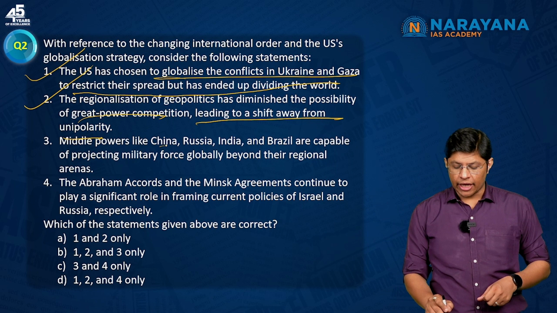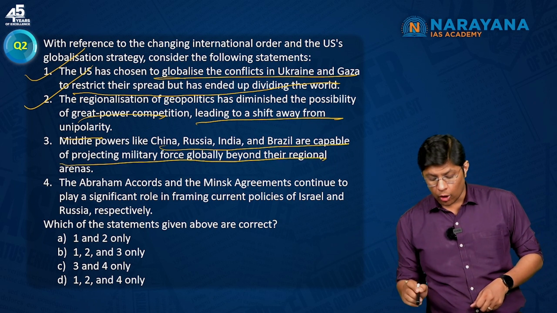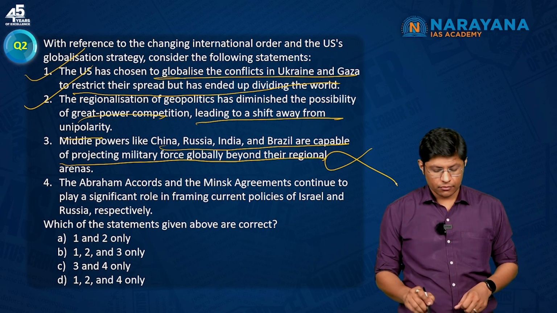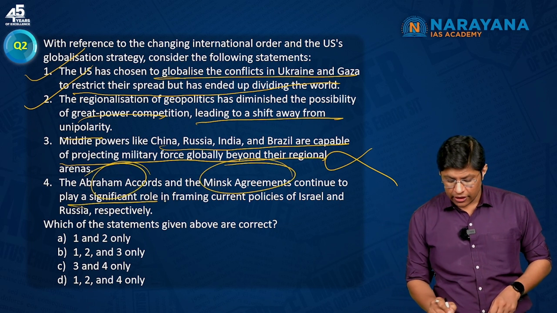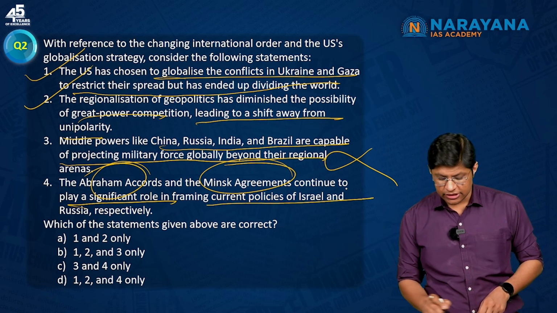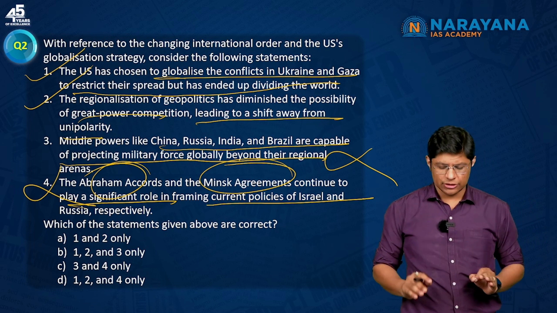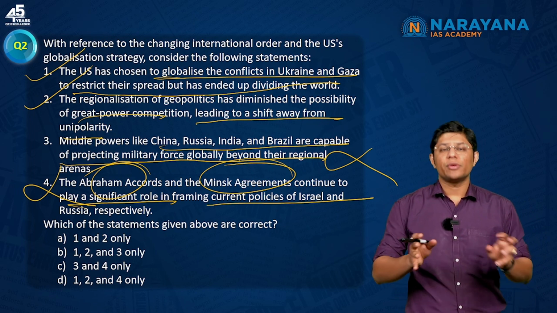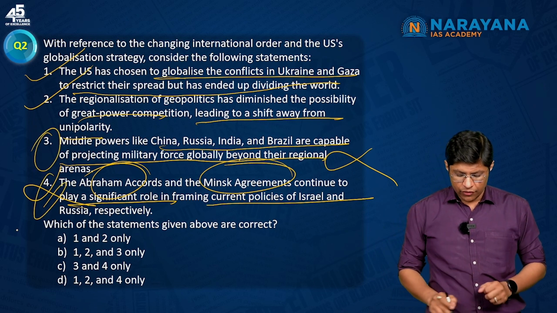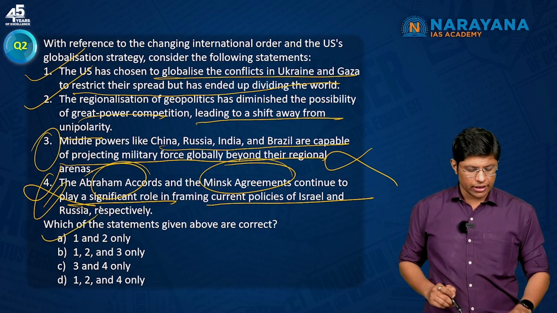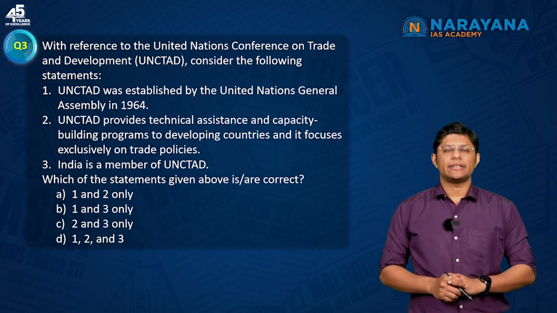Middle powers like China, Russia, India, Brazil are capable of projecting military force globally beyond. No, this is incorrect. The Abraham Accord and the Minsk agreements continue to play a significant role in framing current policies. This is incorrect. So, we have discussed each of these points in the article. So, it's very easy to attempt these questions, right? So, the third and fourth are incorrect, which means option E has to be the correct answer, right? Next question about UNCTAD.